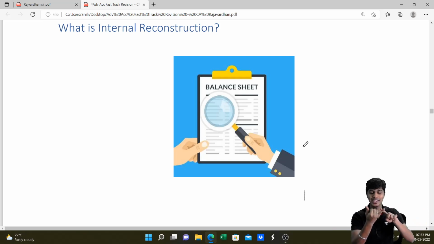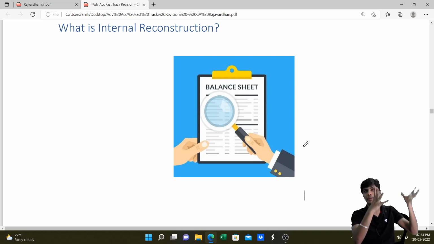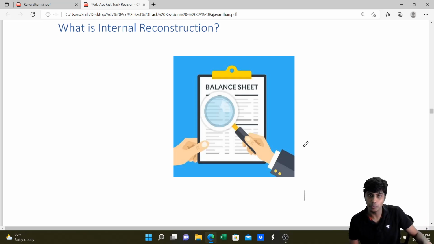You are not paying rent, you are not paying salaries to employees, you are not paying interest on debentures, you are not paying any of the expenses, you are not paying preference dividend also, you are not giving dividend to equity shareholders. Certain expenses get accrued, which is building in P&L debit side, which will lead to losses. Losses will get accumulated, reserves will become negative, equity shareholders or shareholders net worth will become negative. And if in case you go for liquidation, you will not be able to realize sufficient money to pay liabilities.